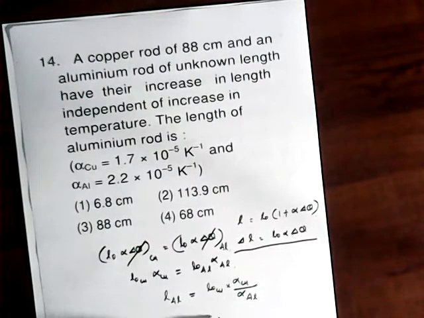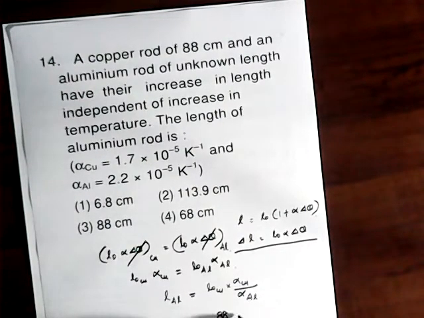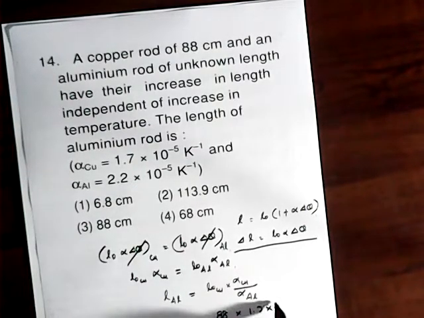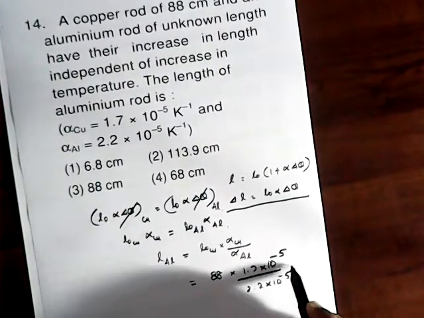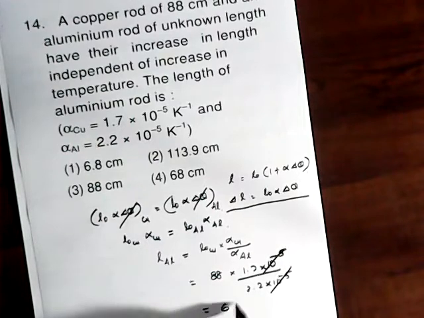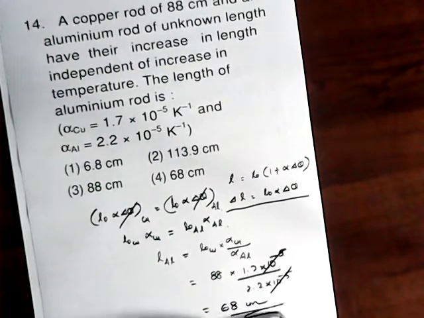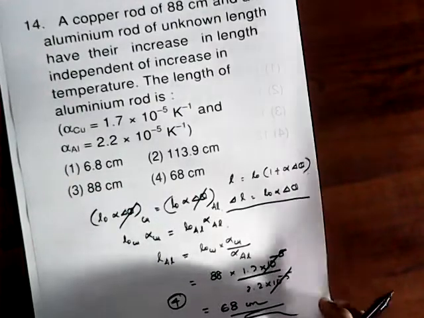That is 88 centimeter into 1.7 into 10 raised to minus 5 by 2.2 into 10 raised to minus 5, which equals 68 centimeter. So 4 is the answer. For this video, the last question is 15. Then we can wait for parts 2 and 3.